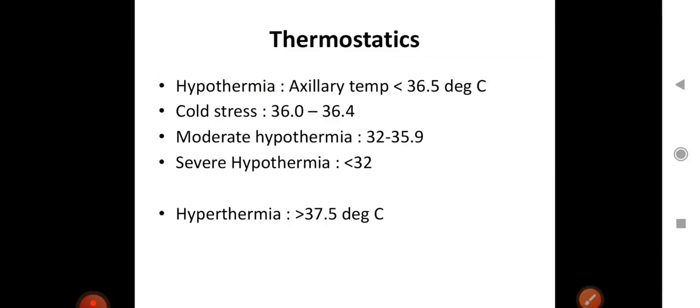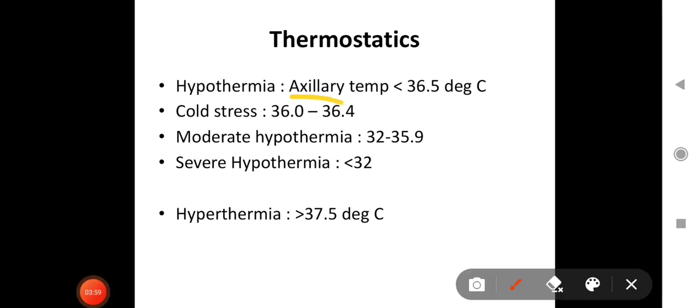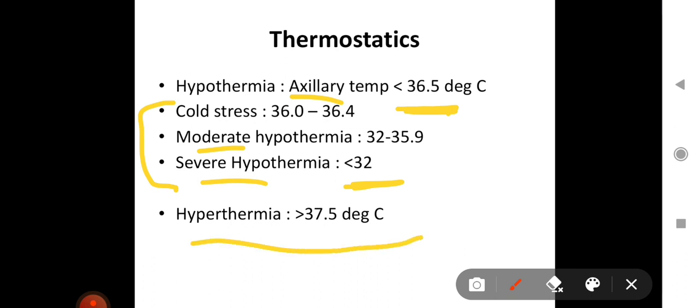Next is about the temperature. Hypothermia is defined as axillary temperature of less than 36.5 degrees Celsius. What is cold stress? 36 to 36.4 degrees is cold stress. Moderate hypothermia is 32 to 35.9, and severe hypothermia is less than 32. So there is no term like mild hypothermia. The first stage of hypothermia is considered as cold stress, which is 36 to 36.4. Next is moderate hypothermia, and third is severe hypothermia. What is hyperthermia? More than 37.5 degrees Celsius axillary temperature is defined as hyperthermia.